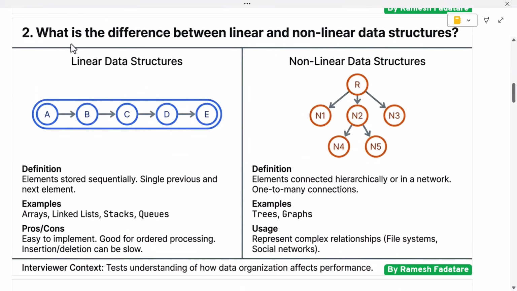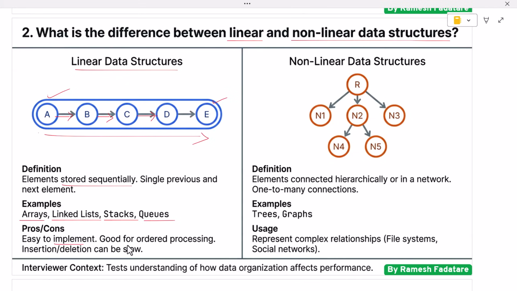Next question. What is the difference between linear and nonlinear data structures? Linear data structures store elements in a sequential manner where one element comes after another. Each element has a single previous and a single next element, except for the first and last ones. Examples of linear data structures include arrays, linked lists, stacks, and queues. Because data is stored in a straight line, linear data structures are easy to understand and implement.